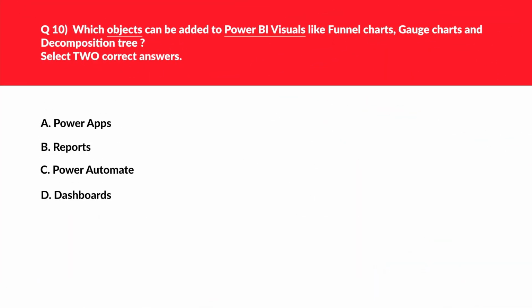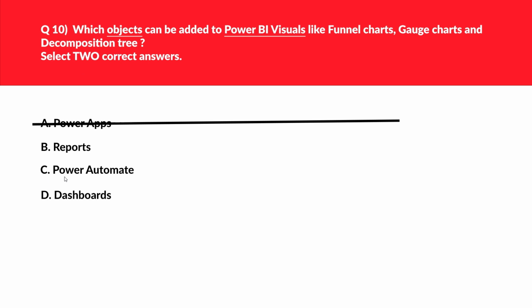Alright, this question is related to objects in Power BI visuals. Let's look at option A, that is Power Apps. Power Apps is not an object as per the question, because we need an object, right? Power Apps is not an object. We'll reject this straight away. Let's look at option B, that is reports. Reports are objects which can be added to Power BI visuals. Seems like we got our one answer because we need two correct answers at the end of the day.